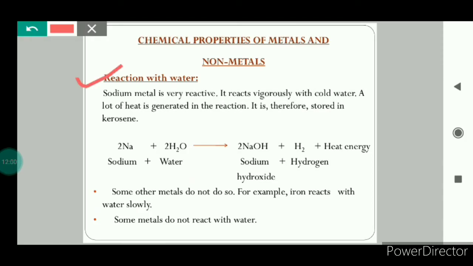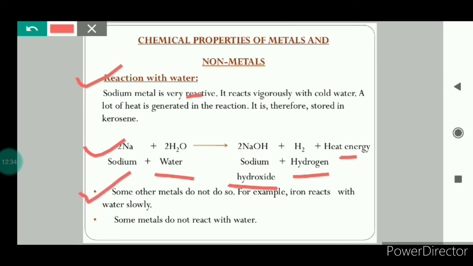Next is reaction with water. Sodium metal is very reactive. When sodium reacts with water, it forms sodium hydroxide. In this reaction, hydrogen gas is released and a lot of heat energy is released. The reaction is so violent that the metal catches fire instantly. A lot of heat is generated, because of which the vessel in which this reaction is carried out becomes very hot. So that's why sodium is stored in kerosene.